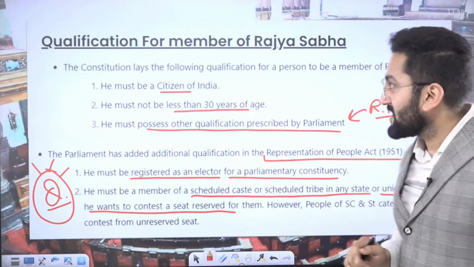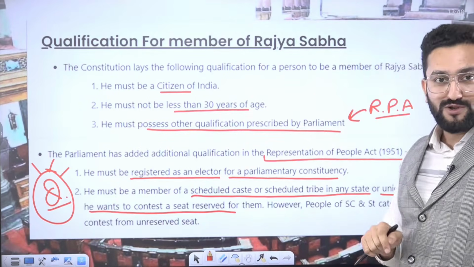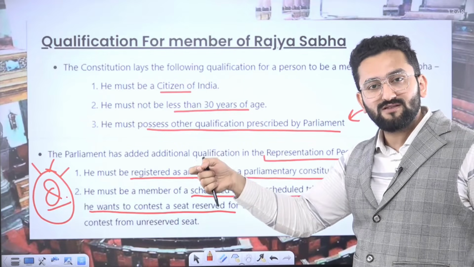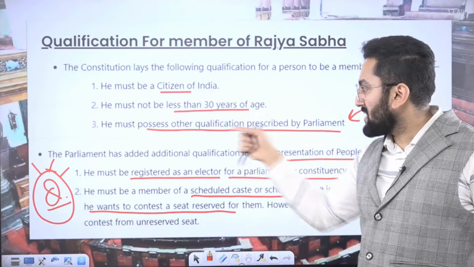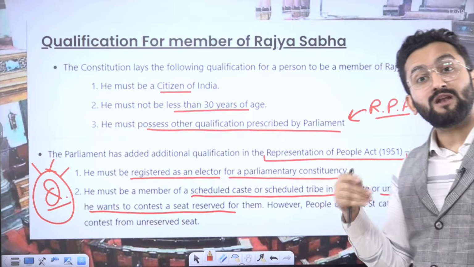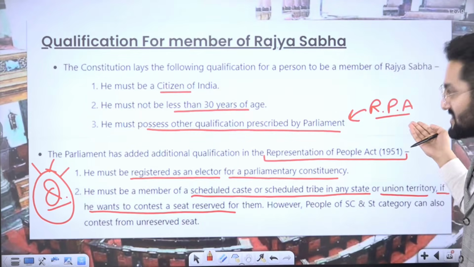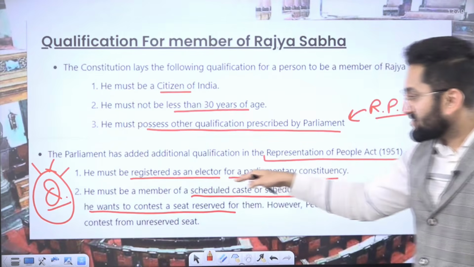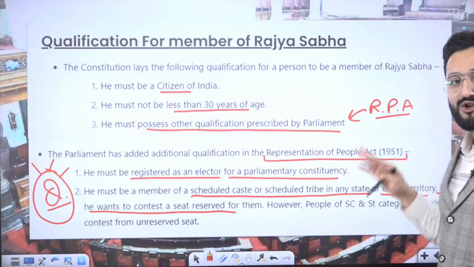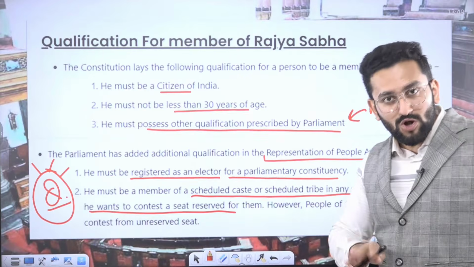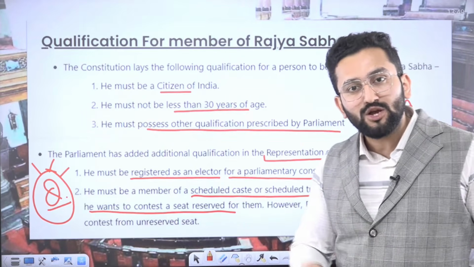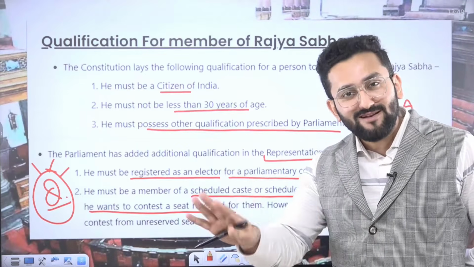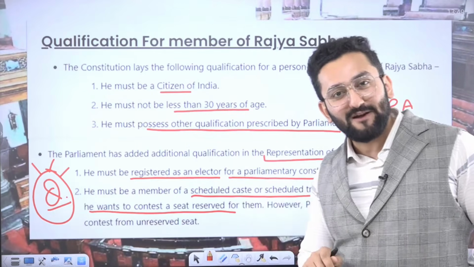Clear? Now the qualification for the members. Should be a citizen, 30 years of age, and have any such qualifications which are declared by the Parliament. And where does Parliament declare such qualifications? The Representation of People Act. So he must be registered as an elector of a parliamentary constituency. It means if you want to become a Rajya Sabha member, you should at least be registered in a voting list in any constituency in India, right?